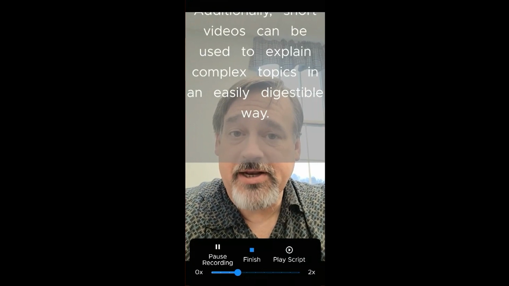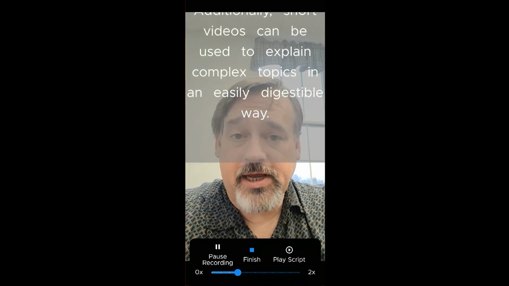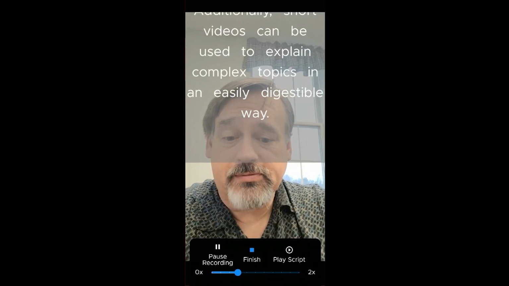So I'm going to pause again here. So I was paused there for 2 or 3 seconds. So then when we come into the editor, it will remove those pauses. So we click on Finish.